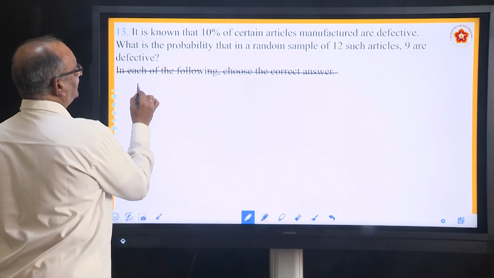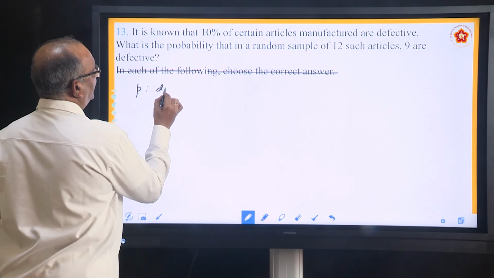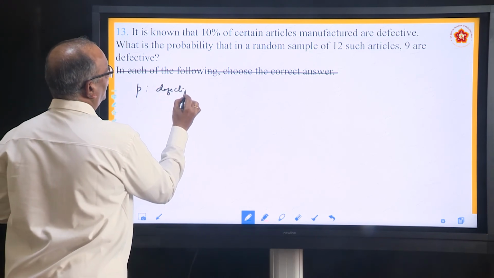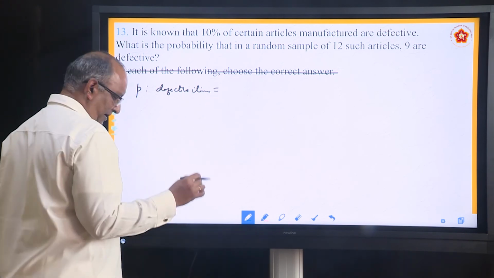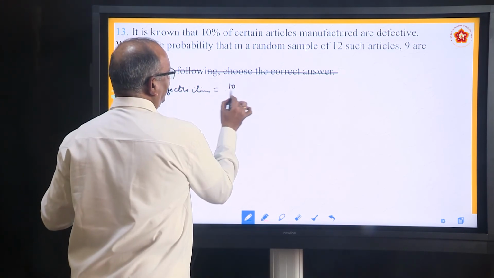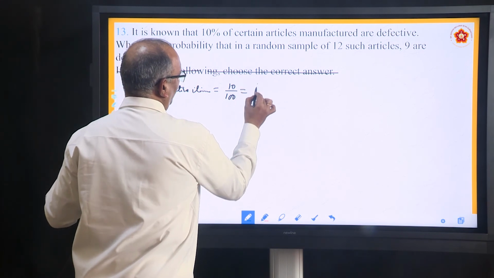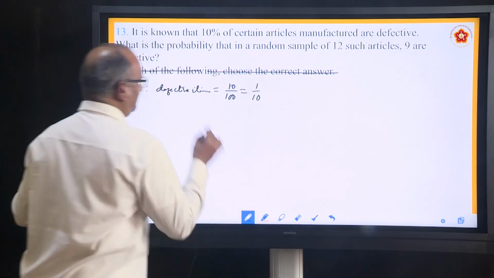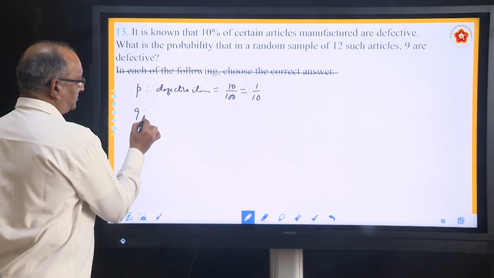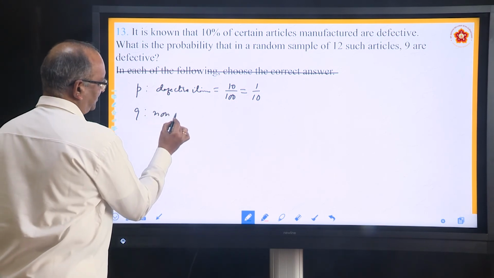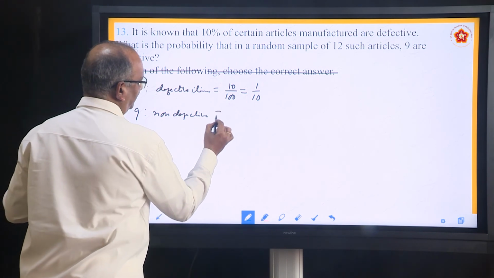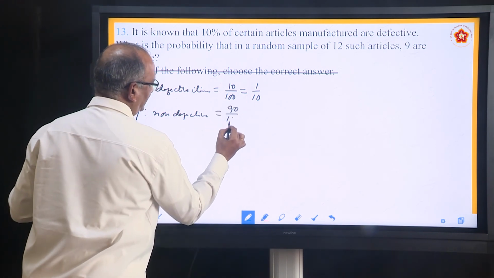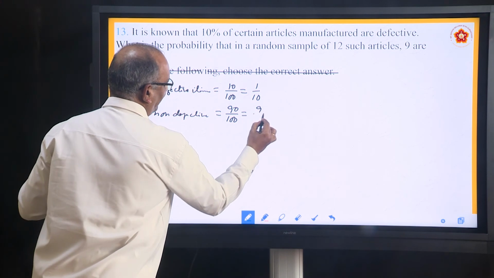So, we can say P stands for defective items. How many items are defective? 10%. So, it is 10 by 100, in other terms 1 by 10. If 10% are defective, Q stands for non-defective items. Non-defective, it is 90 by 100 or 9 by 10.